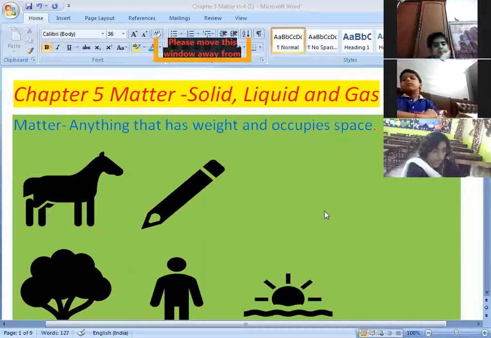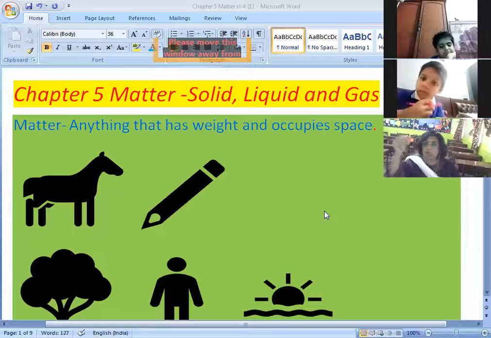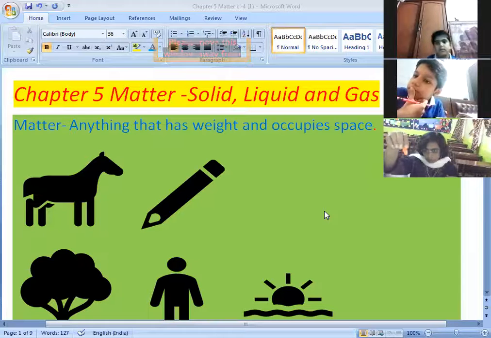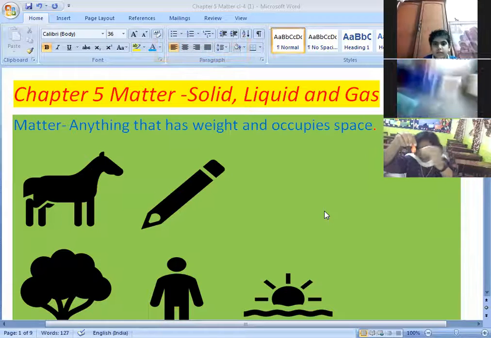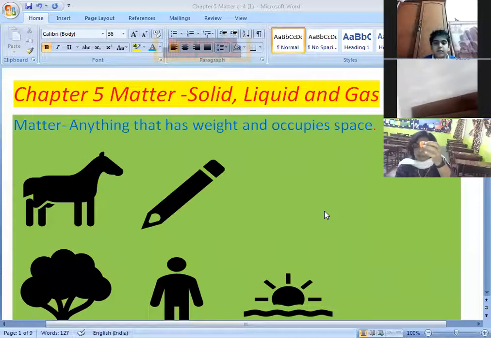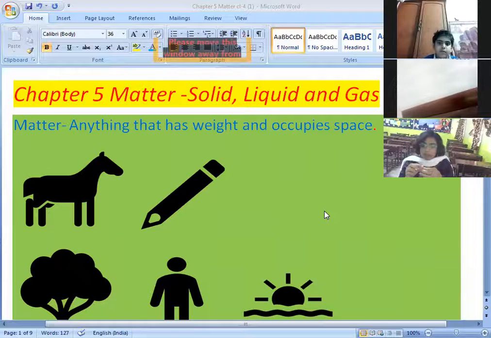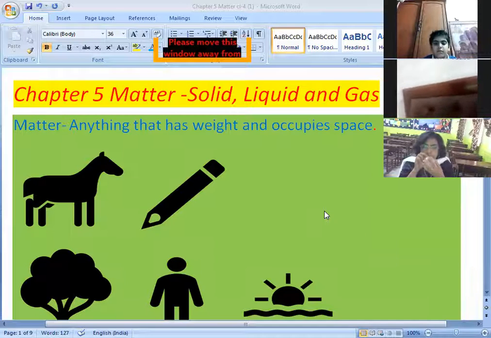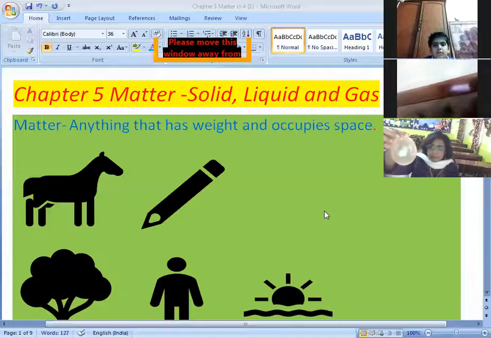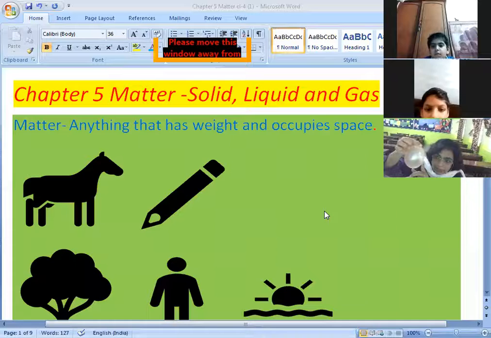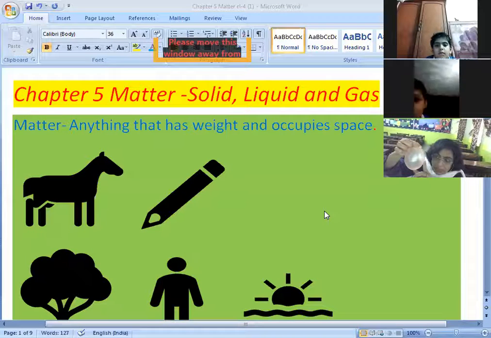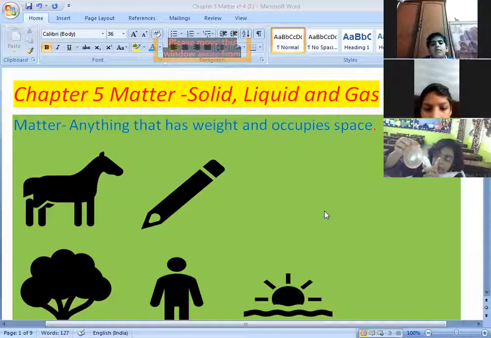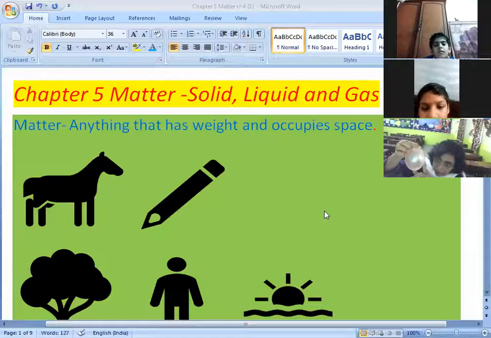Now, what is this in my hand? This is a balloon, an unfilled, empty balloon. Okay? It is also having some weight, and it is also having a very little amount of air inside it. Now, if I fill air in it, what do you see? The size of the balloon has increased because air is inside it. That means air is also having some weight. It has also occupied the space inside the balloon. So air is also a matter.